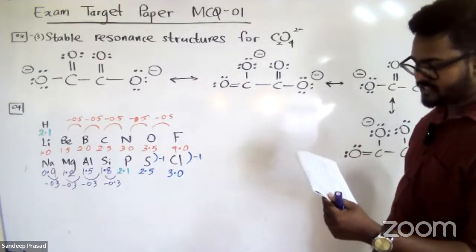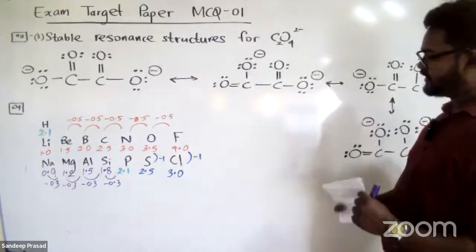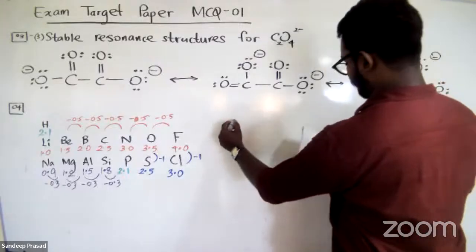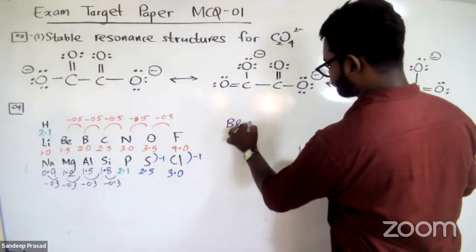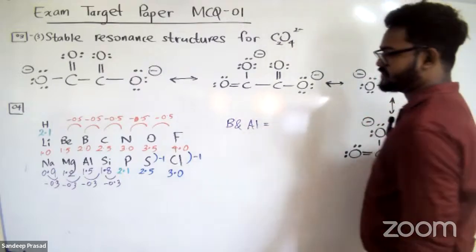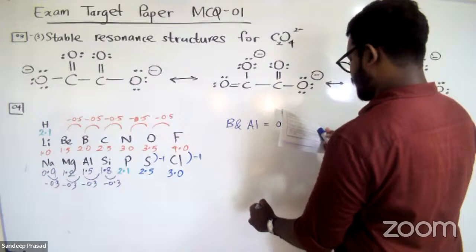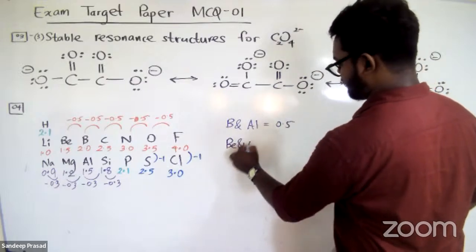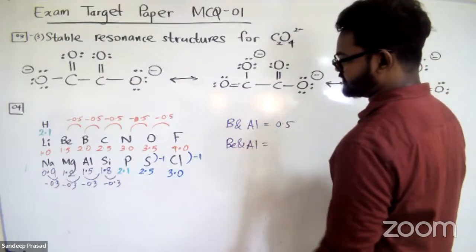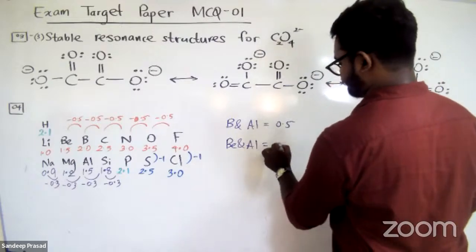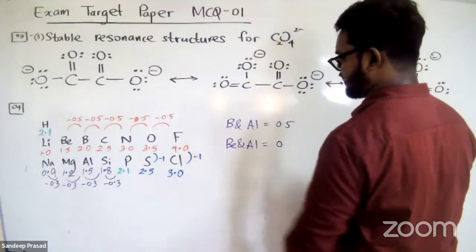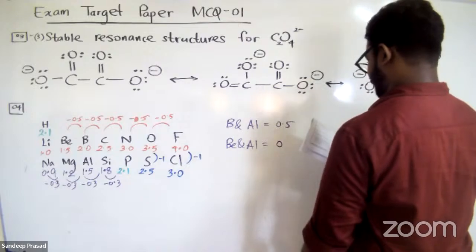Identify the pair of elements which has the largest difference in electronegativity. Let's go one by one. Boron and aluminium. So what is the difference? Boron and aluminium, 0.5. Next one is beryllium and aluminium. Beryllium and aluminium electronegativity value difference is 0, because you can see that both of them have the same electronegativity values, right?